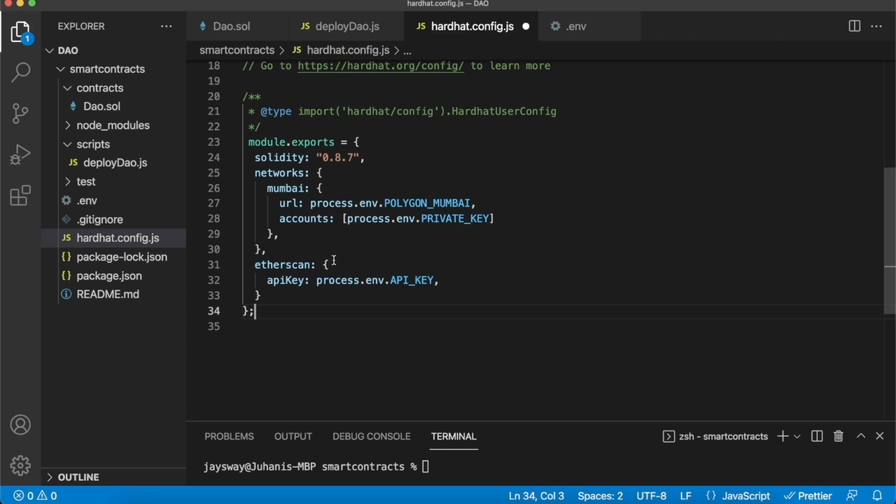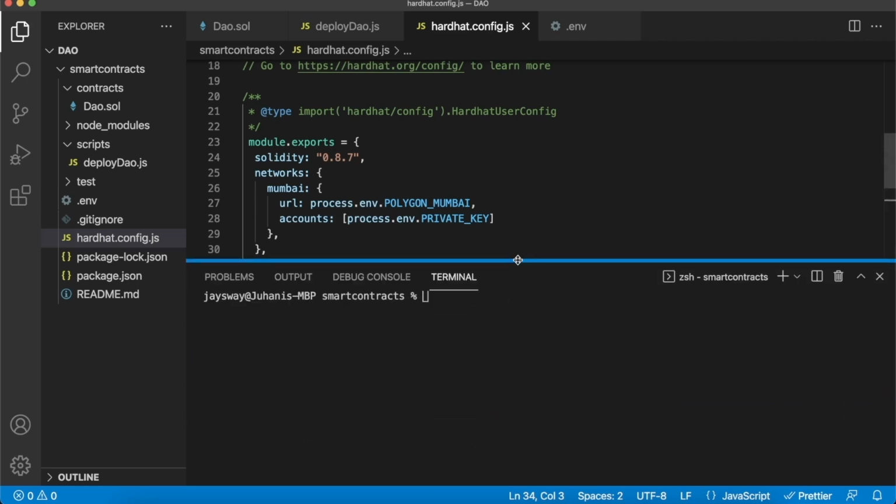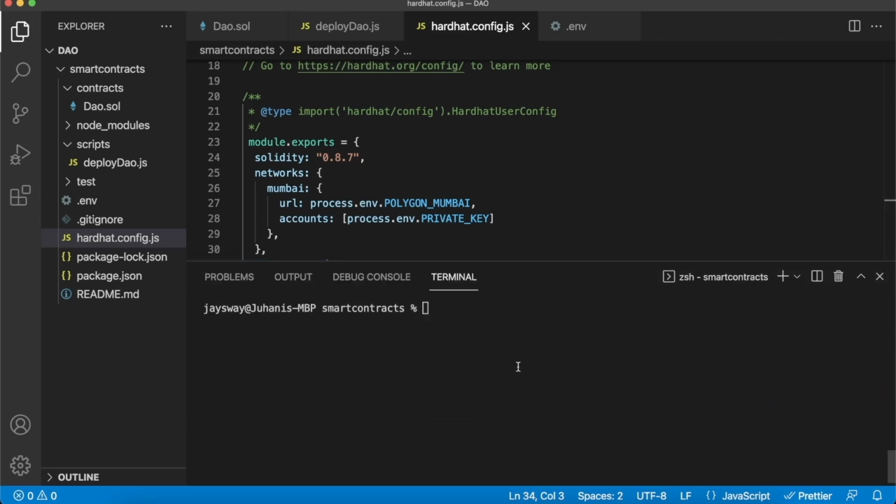And then for the case of verifying our smart contract, we have to have this key called etherscan, and in that object we have an API key where the value is the API key we got from Polygon scan. So now if we save that, we should be ready to start deploying our smart contract. So open up the terminal nice and wide and let's get started.